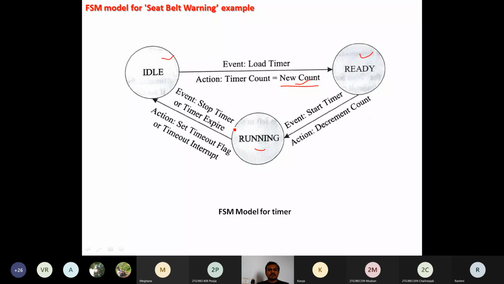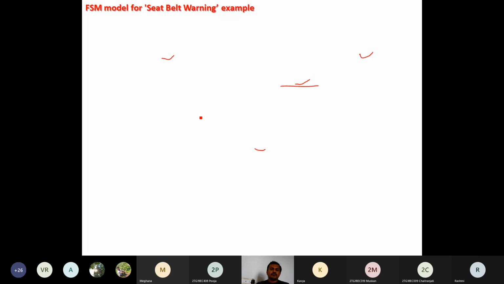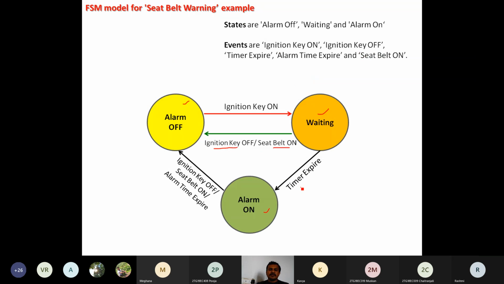What are the generated events? For the previous example, we need 2 events. The 2 events we need come from the timer: timer expire for the 10-second timer and alarm time expire for the 5-second timer. So for 10 seconds and 5 seconds, this timer model is used 2 times by the seat belt warning system.